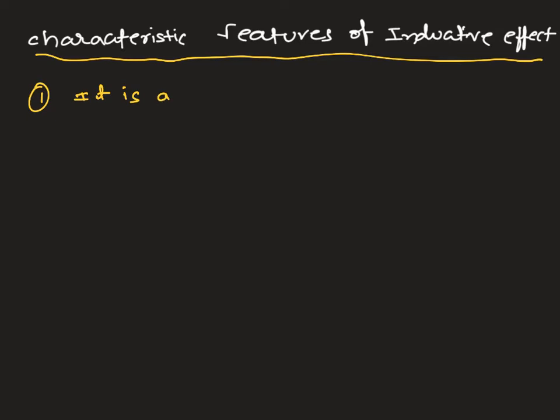It is a permanent effect, and it is irreversible in nature. What is the meaning of irreversible nature? In some cases, whenever the reagent is approaching, bond polarization takes place.